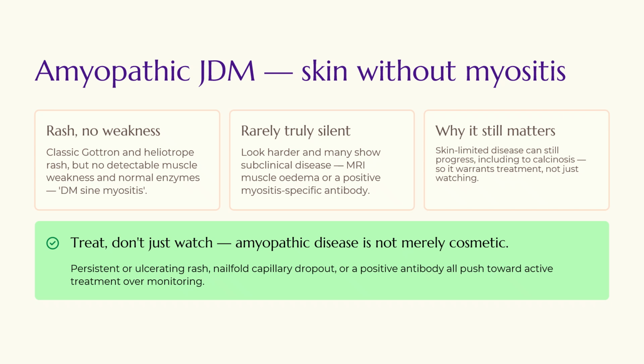Then there is another entity which is called amyopathic juvenile dermatomyositis. As the term suggests, it means skin without the myositis, right? So there's rash but no weakness. There will be the classic Gottron and heliotropic rash, but there won't be any muscle weakness and hence normal enzymes, right? So it can also be called DM sine myositis.